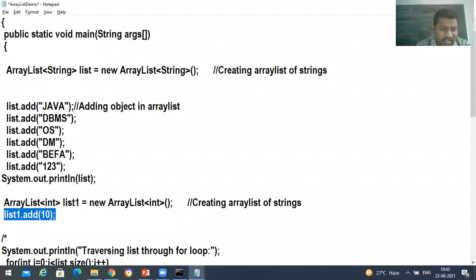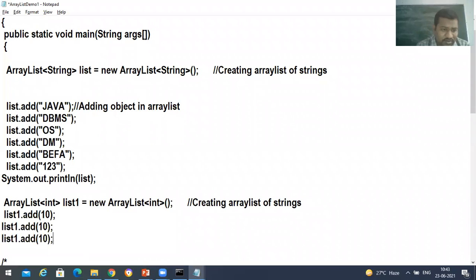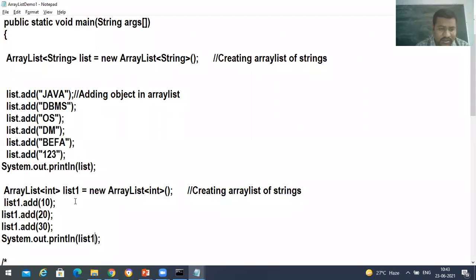Next, list1.add(20) and then 30. Save it. Now I'm going to print list1. Save it.